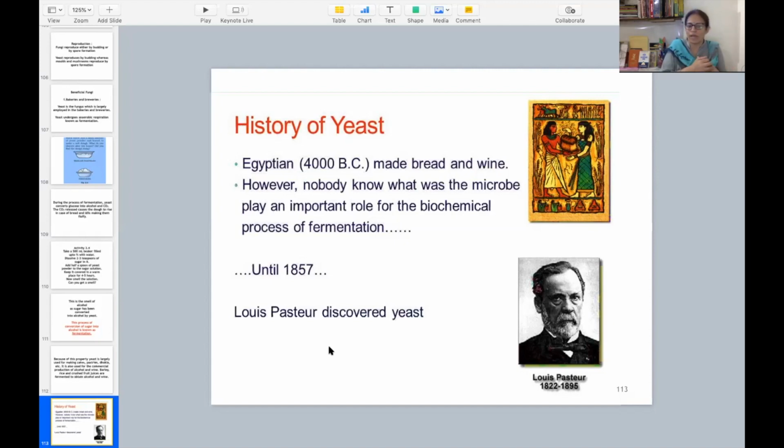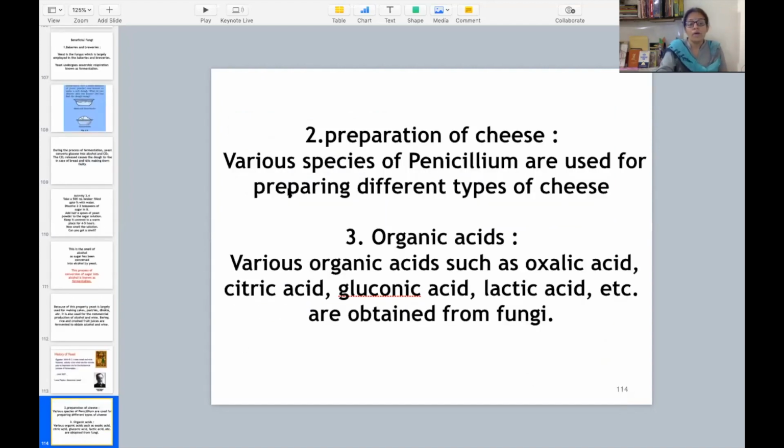They didn't know that. कब तक? Until 1857. Who actually discovered this yeast? Louis Pasteur discovered yeast. This was a scientist, Louis Pasteur, who discovered yeast. So we are discussing yeast, and we have got the history of yeast also. Now yeast, this fungus, we are talking about fungus. So fungus is actually used for the preparation of cheese also.